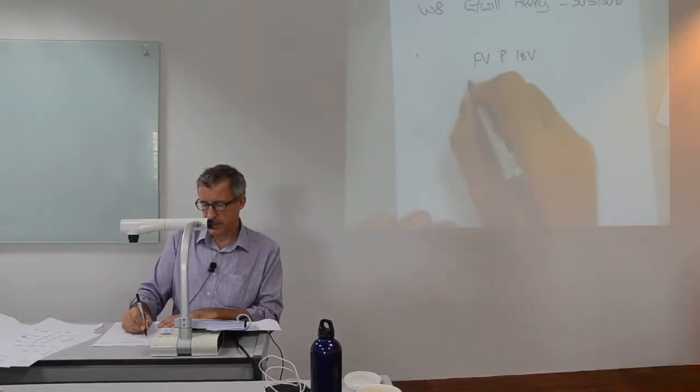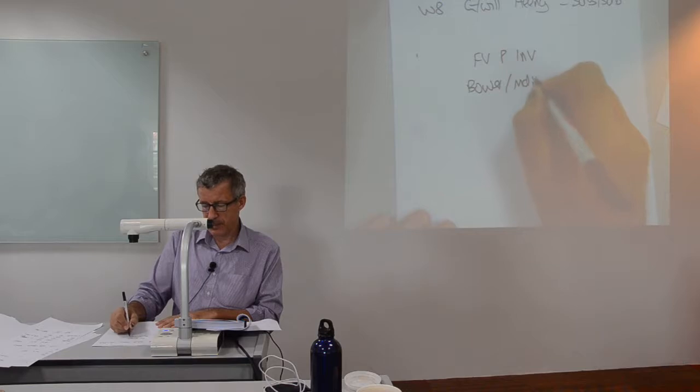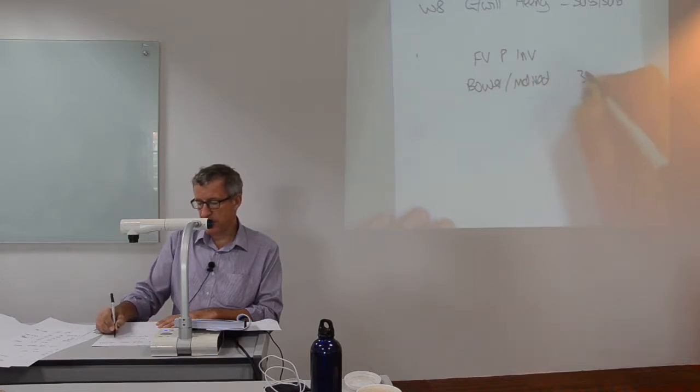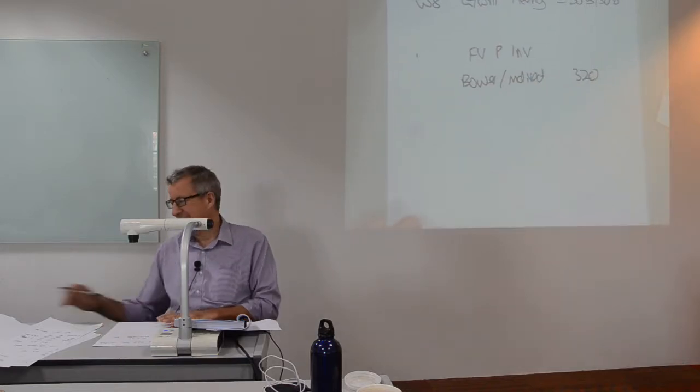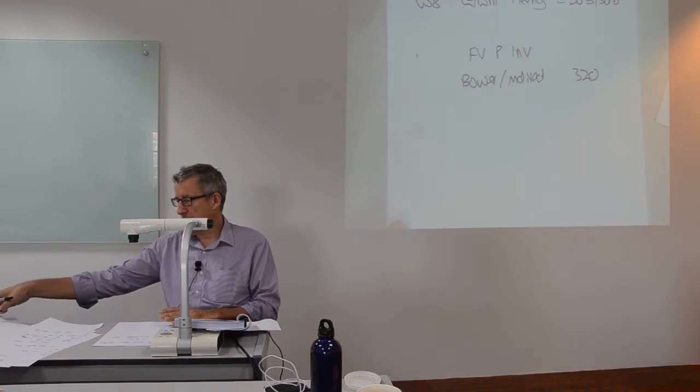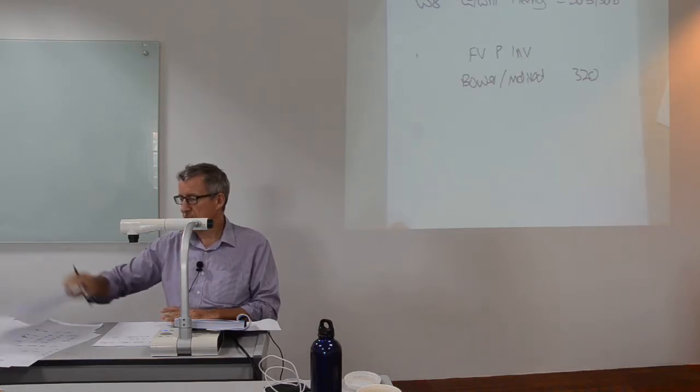It's the parent's investment, but BOA has incurred the investment, and BOA's investment is 320, and strictly speaking, I don't want 320.